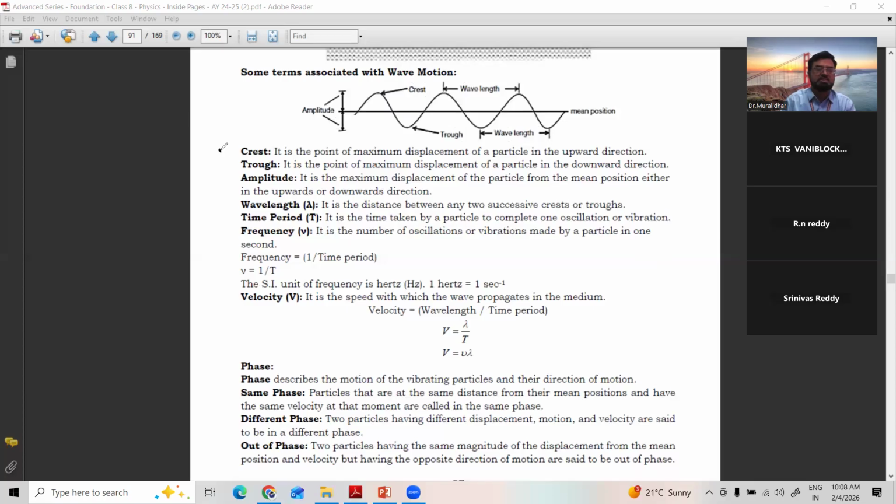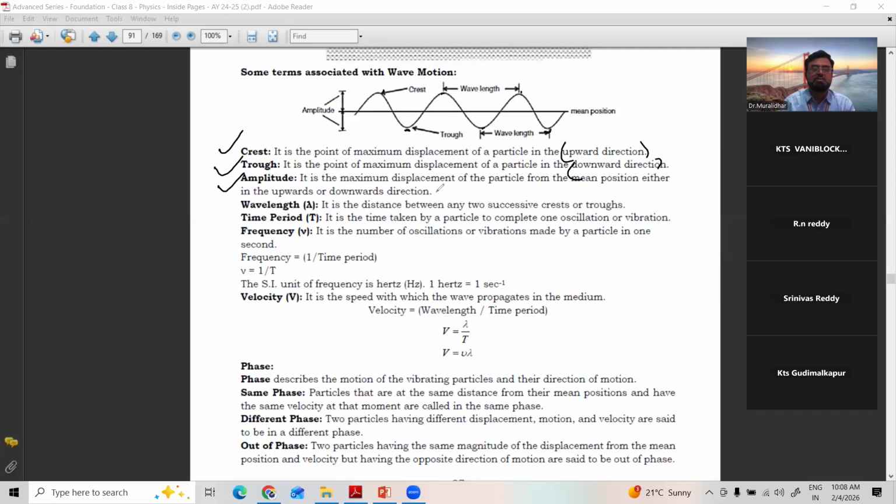See here. Crest. It is a point of maximum displacement of a particle in the upward direction. This, and many more. Then trough. It is a point of maximum displacement of a particle in the downward direction. Downward direction maximum is this. They are called troughs.